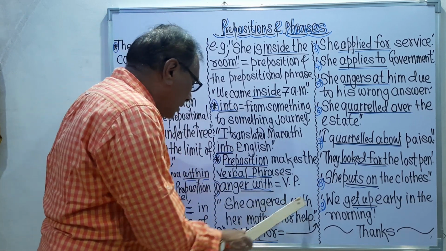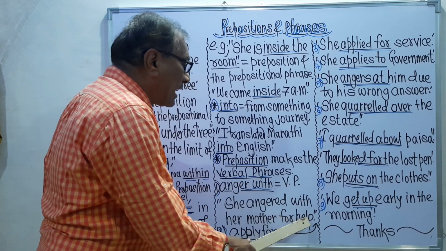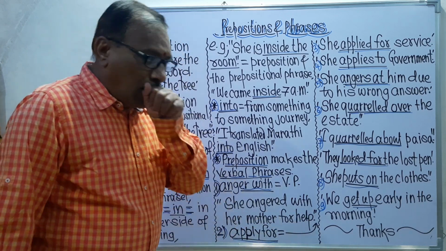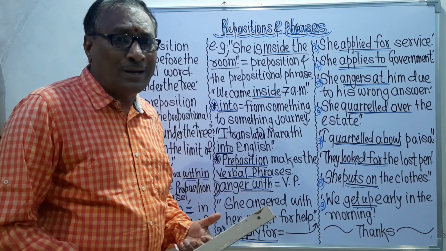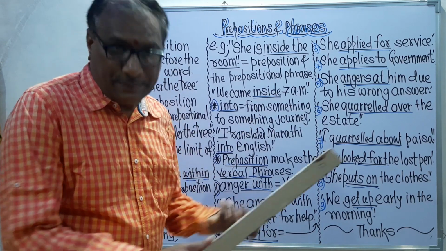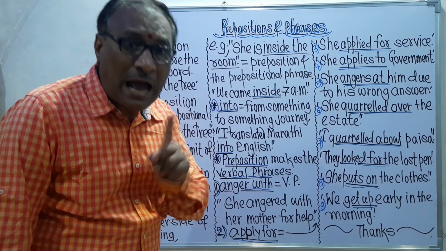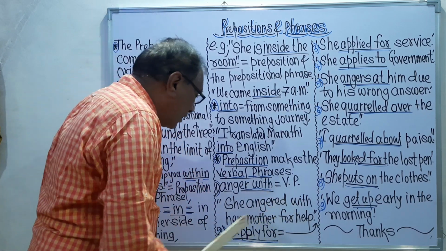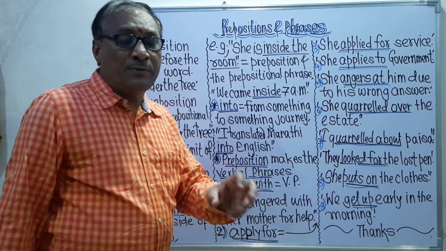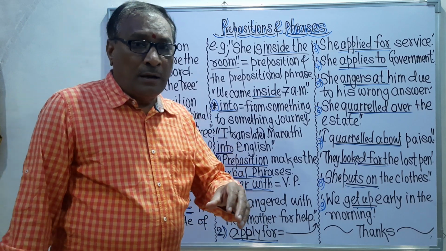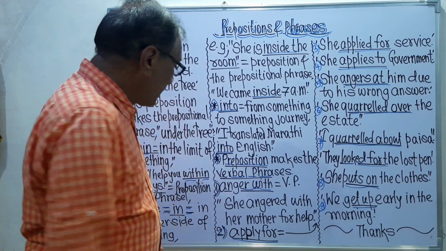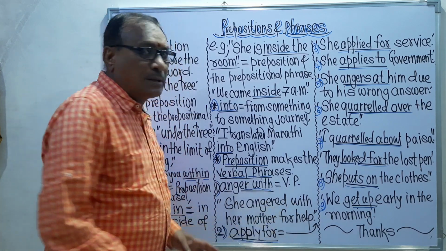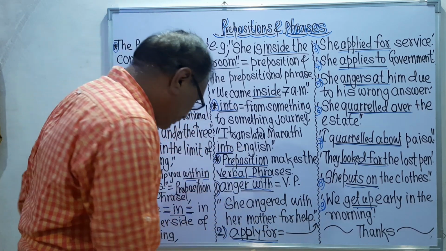She angered with her mother for help. Remember, she angered means she was angry with her mother. Why? Because her mother could not help her, and that's why she angered with her mother. That is the explanation. So angered with is here the verbal phrase.